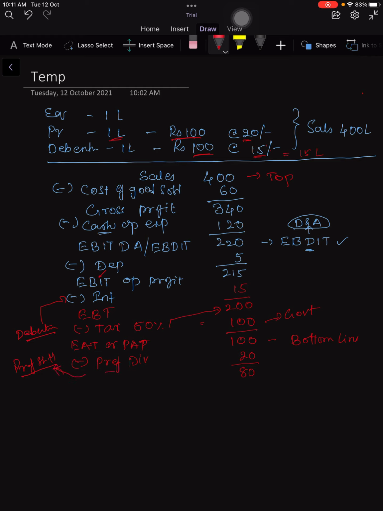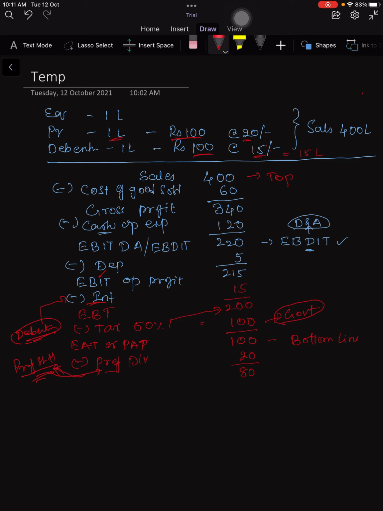That means all the external parties are paid. Debenture holders are paid in the form of debenture interest. Government is paid in the form of taxes. Preference shareholders are paid in the form of preference dividend.